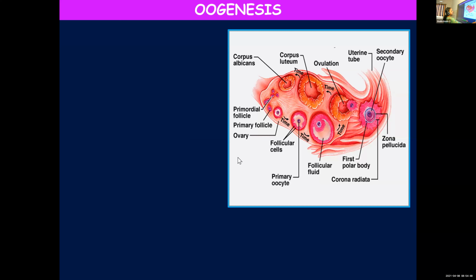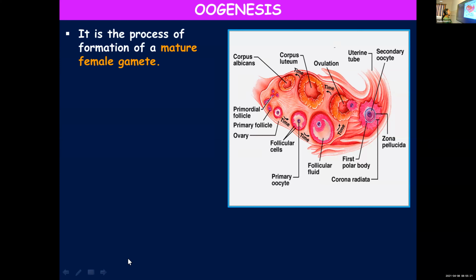So here you can see the picture of an ovary with the ova, the different stages in the formation of ova. You can see slowly from primordial follicle. Ovulation also they have shown, where the ovum will be released from the ovary. You know that in females, once they reach puberty, every month or once in 28 days, one ovum will be released. So the different transitional stages you can see in the figure.